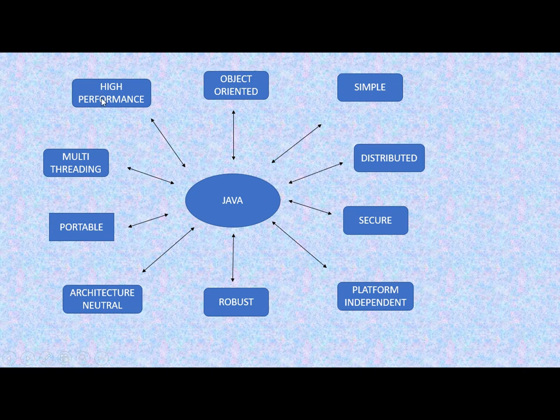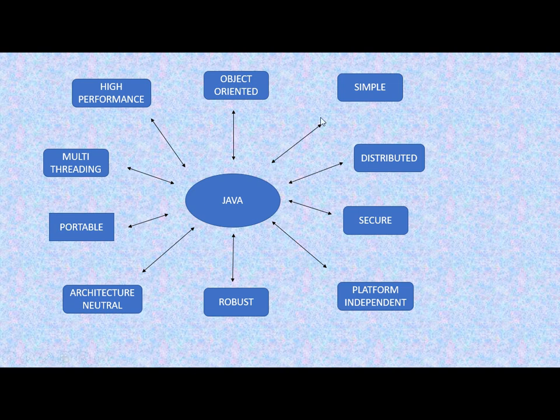Then our next point is it provides high performance. Means the Java code can give you the output in a very limited amount of time, and this is because Java uses a just-in-time compiler. Now what is this just-in-time compiler? This compiler helps to compile the code on a demand basis. We know that in a program there can be many methods, but only those methods are called which are required to be executed, and that is why it will provide output in a very small amount of time and its performance will be very good.